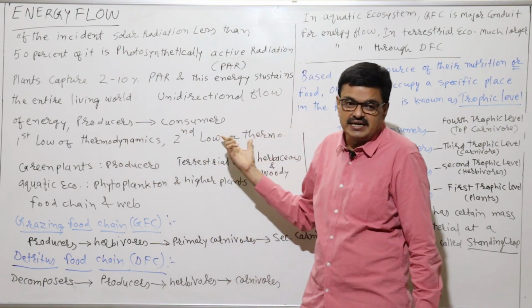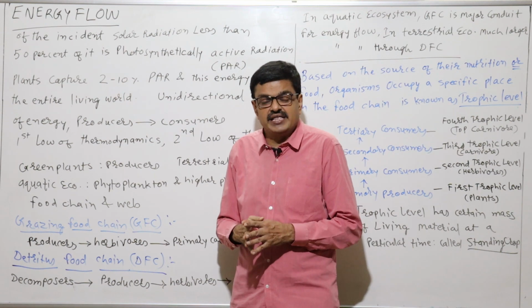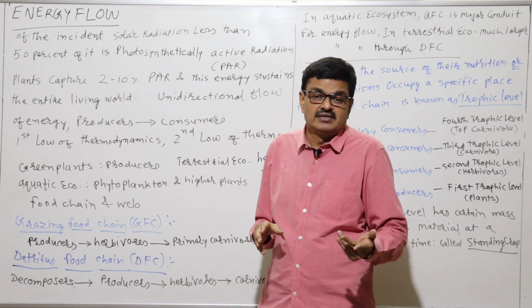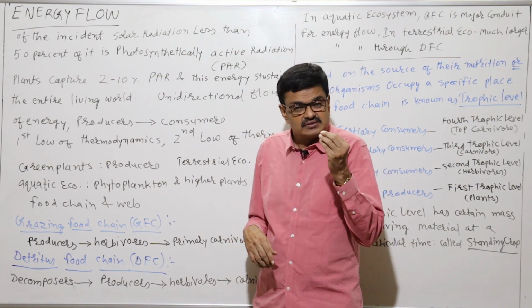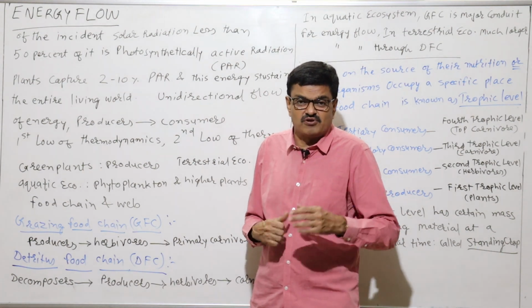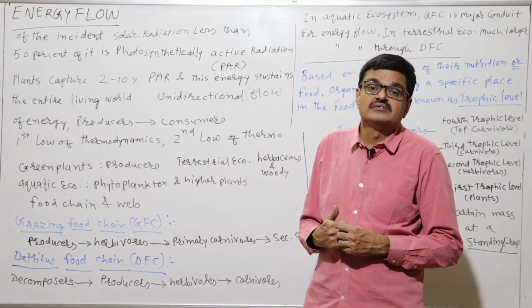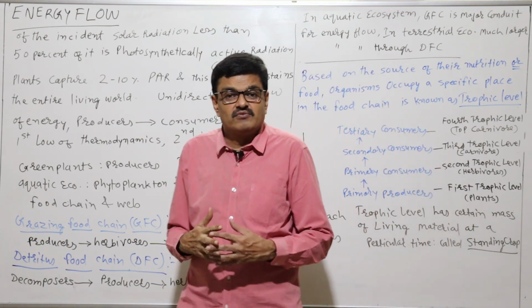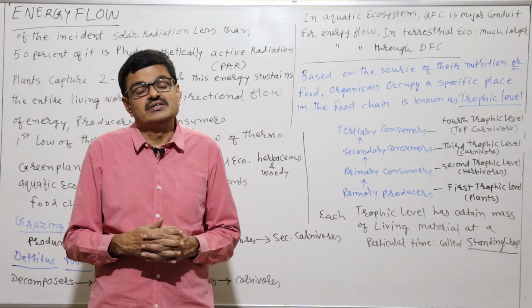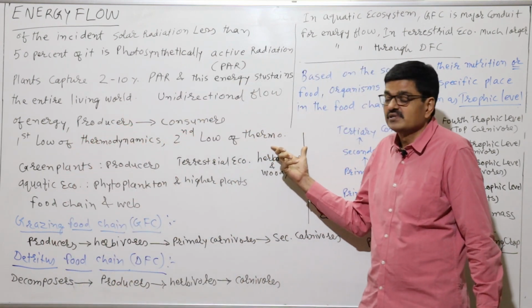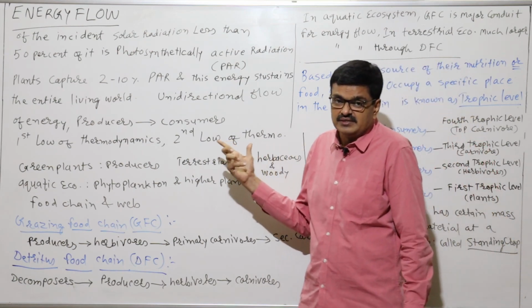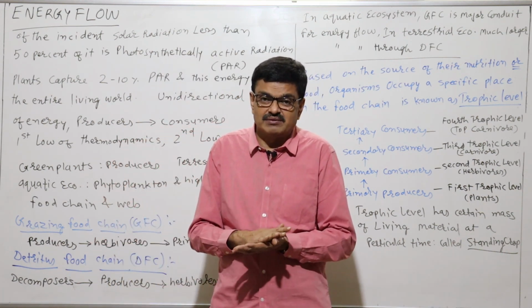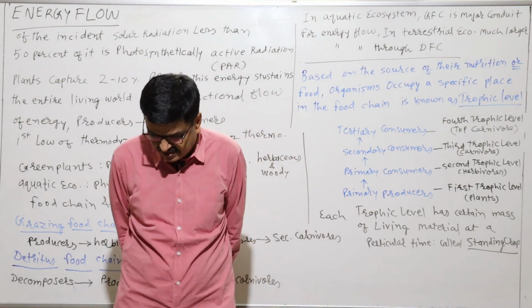Now, as far as the second law of thermodynamics is concerned, when energy is converted from one form to another form, what happens in that case? A little bit of energy will be wasted in the form of heat that cannot be utilized. So that is why a constant supply of energy is required for any ecosystem. That is the second law of thermodynamics. Okay, it is not given in your text actually, but that is the first and second law of thermodynamics. And on the basis of that,